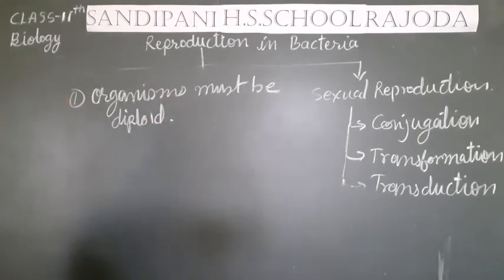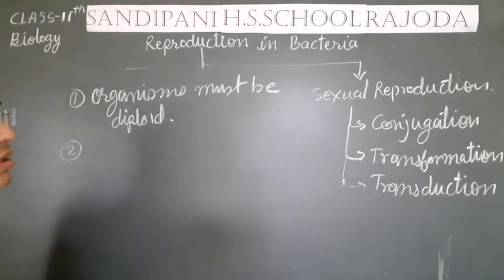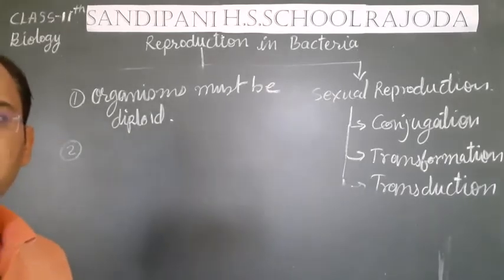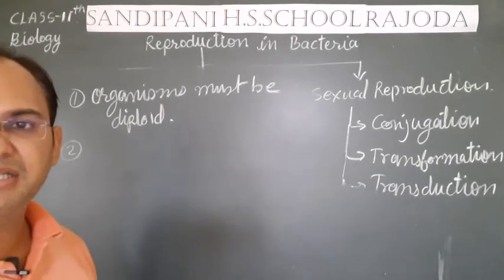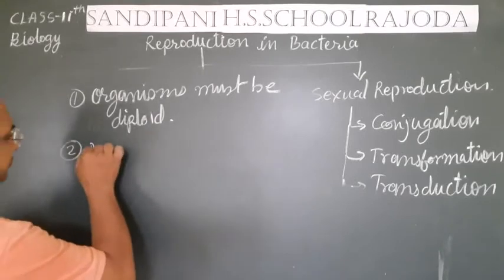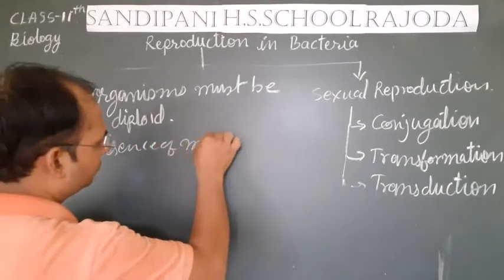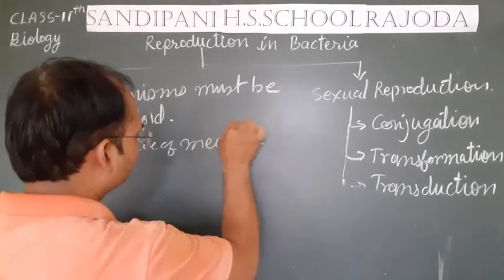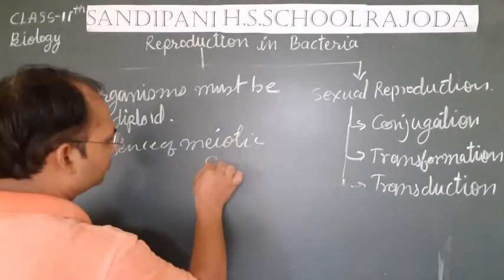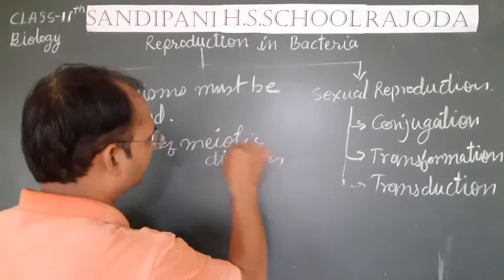Second thing, during sexual reproduction, meiotic division must be there, but in bacteria there is no meiotic division. You have studied what meiotic division is.